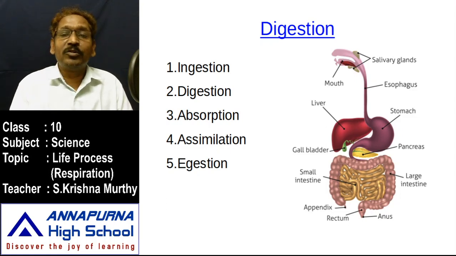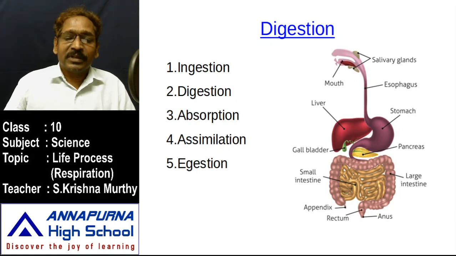Once again we have to read about the large intestine. The leftover material in the small intestine should be pushed into the large intestine. The leftover material once again has to be sent out from the body through the anus. It is meant for egestion. So we have learned ingestion, digestion, absorption, assimilation and egestion. In assimilation, the food is turned into an energy source and waste material such as carbon dioxide and water. How does this process happen inside the cell? We have to learn about this process, respiration.